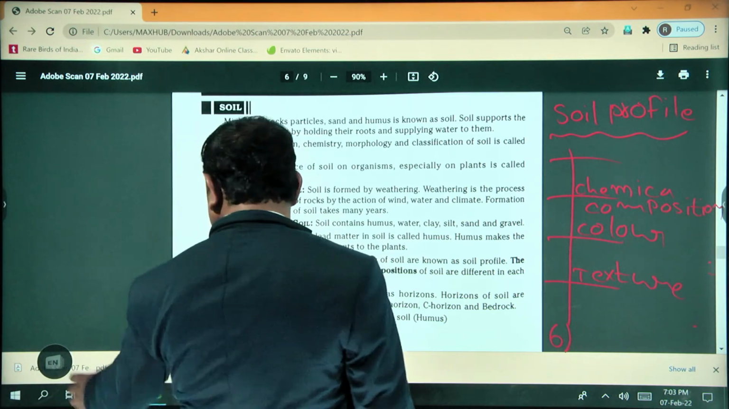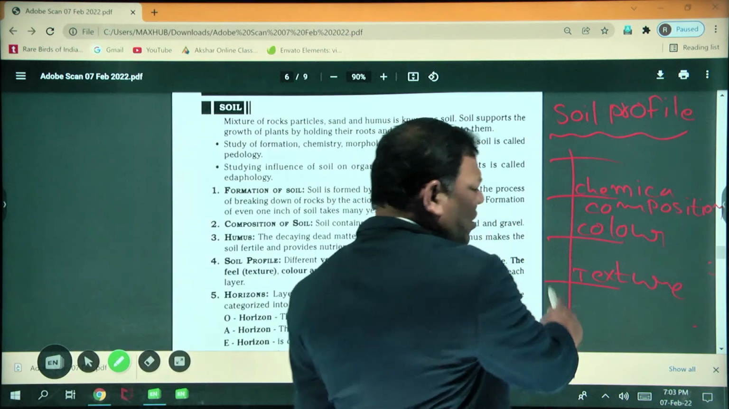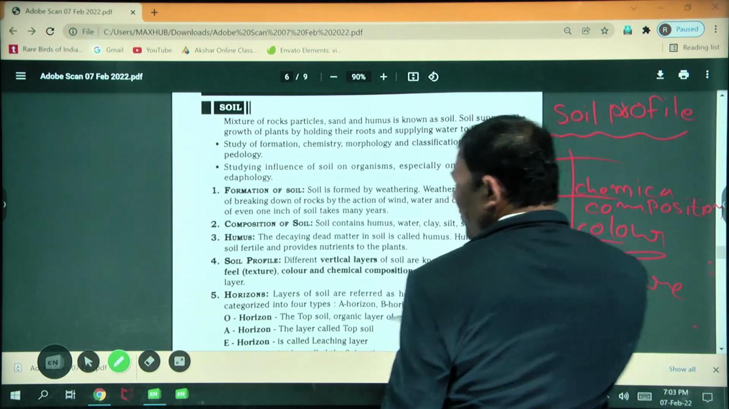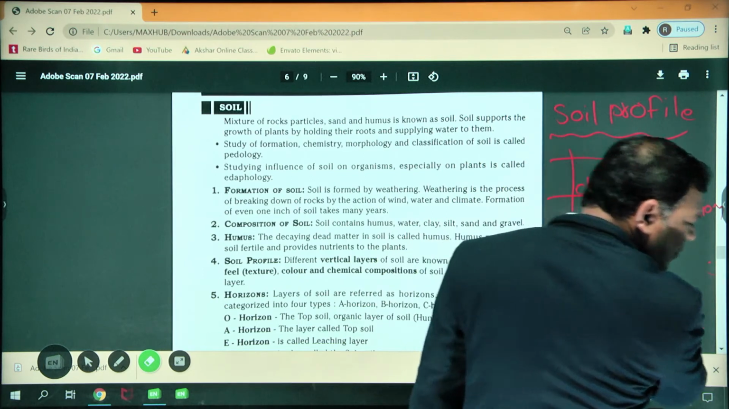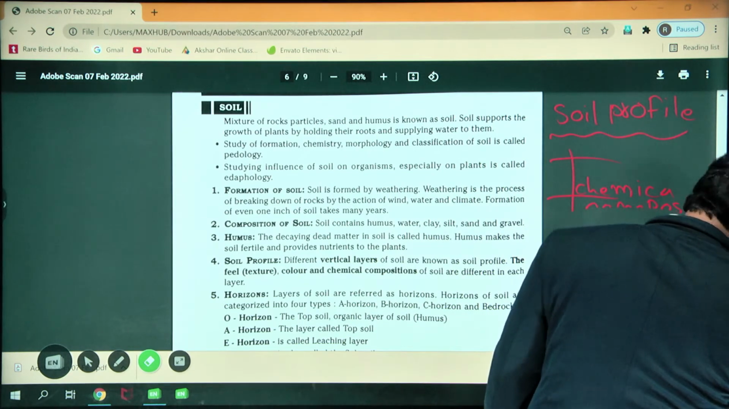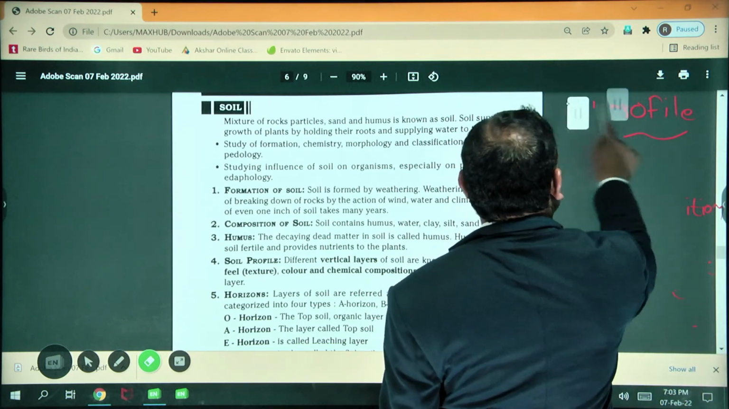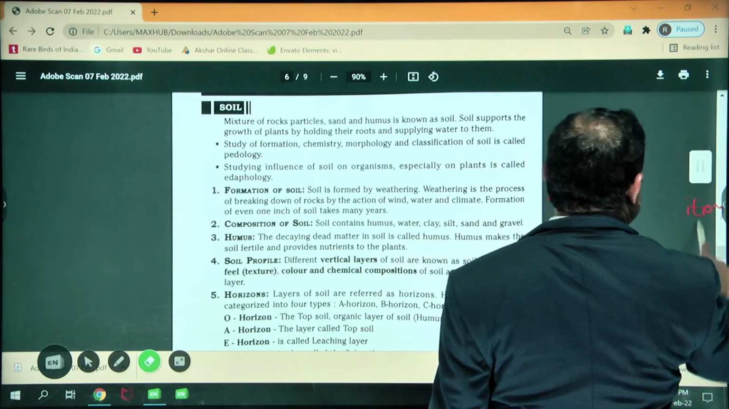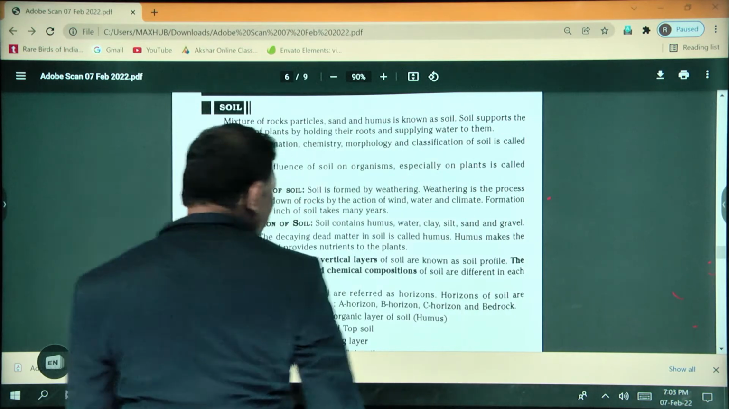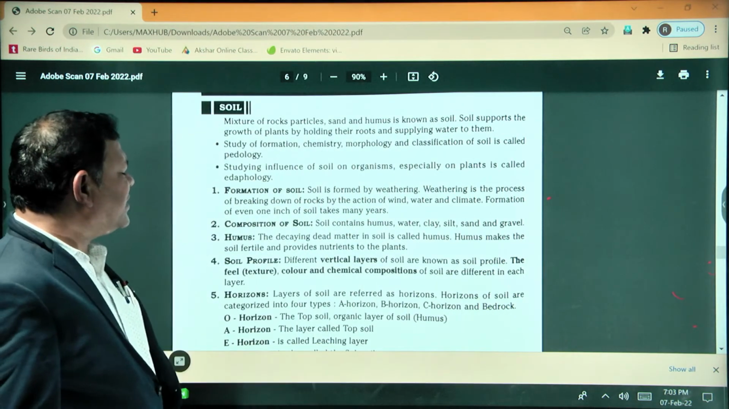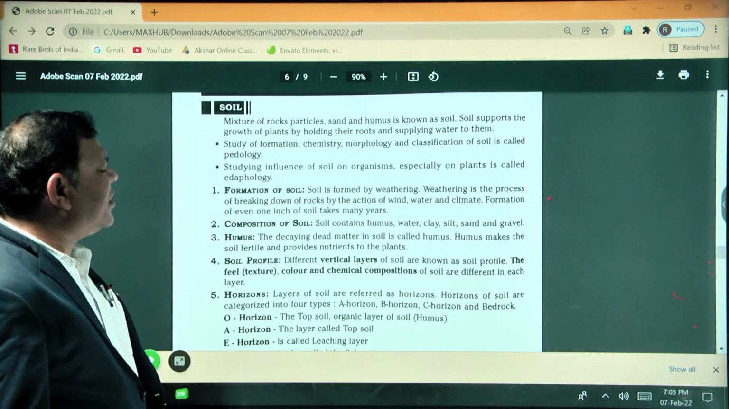Next one, horizons. Do you see the horizons in your textbook? Please open page number 145. In this, these are the layers of the soils referred to as horizons.